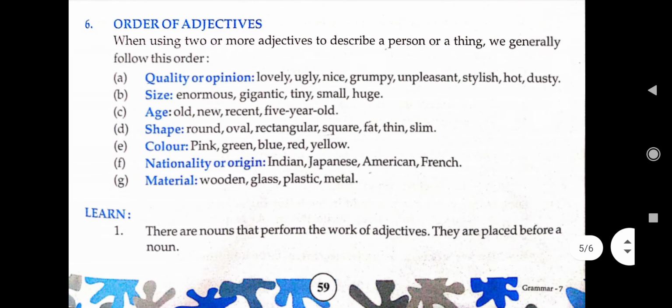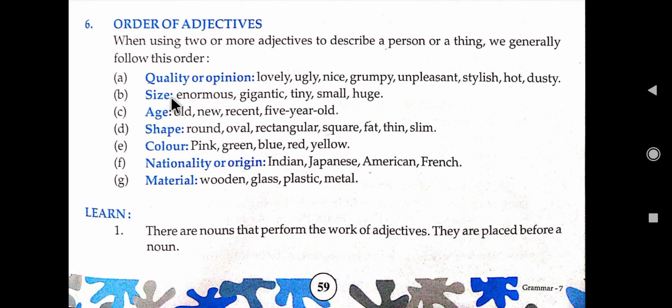Now, order of the adjective. How are you going to use the adjectives in a sentence? What sequence must you follow? When using two or more adjectives to describe a person or a thing, we generally follow this order. First one is quality or opinion: lovely, ugly, nice, crummy, unpleasant, stylish, hot, and dusty. So whenever in a sentence you have multiple adjectives, what first adjective are you going to place? It is related to quality.